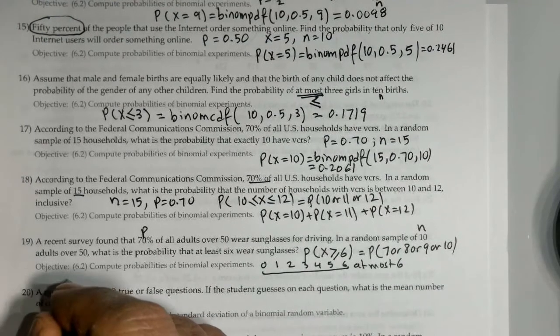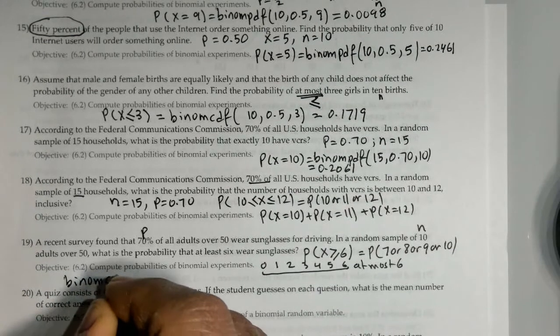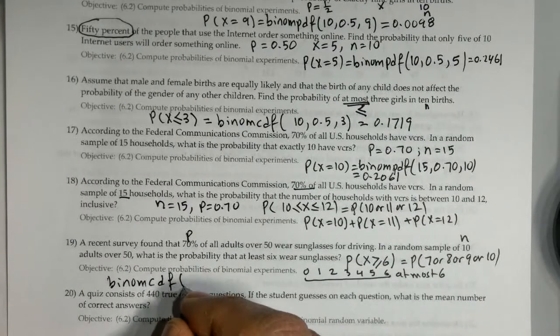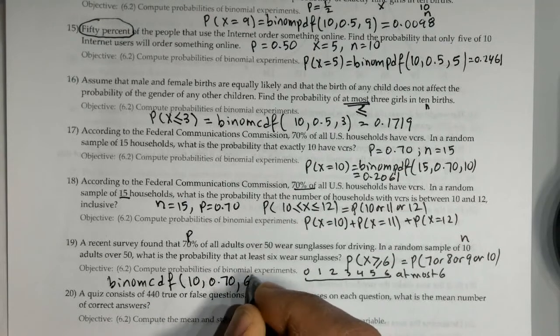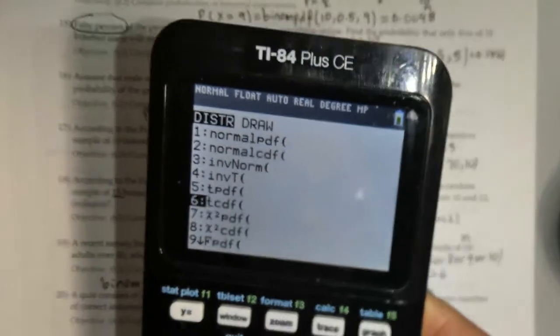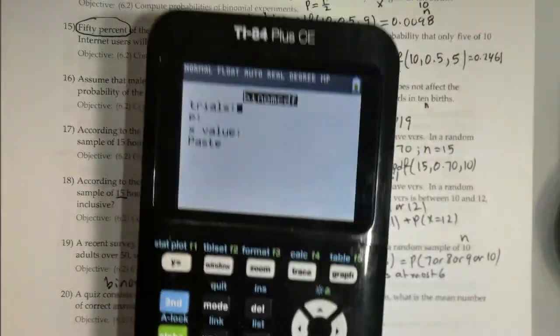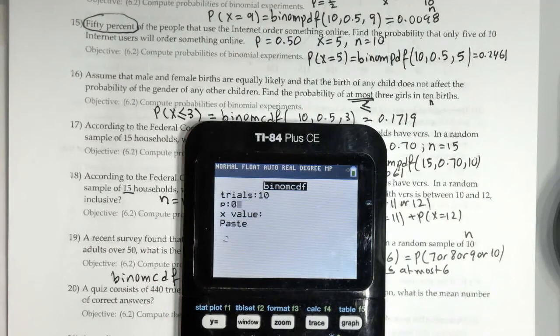So I can do binomial CDF. N is what? 10. P is 0.70, and then 6, and let's see what the answer is, and then I'll tell you what we're going to do with this answer. We're getting what he didn't ask for. So trials is 10, 0.7, and then 6, 0.3504.